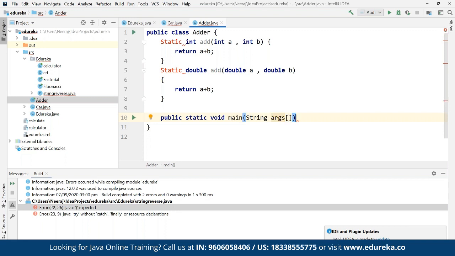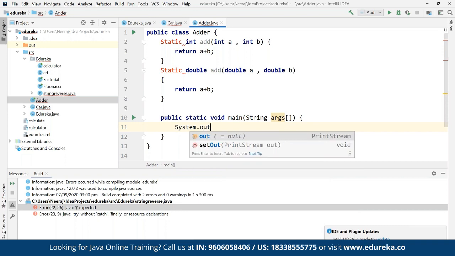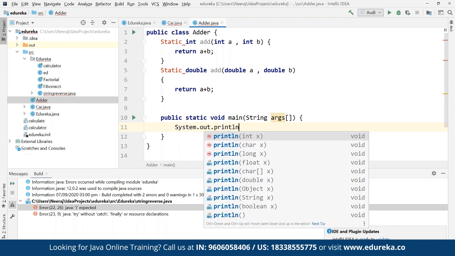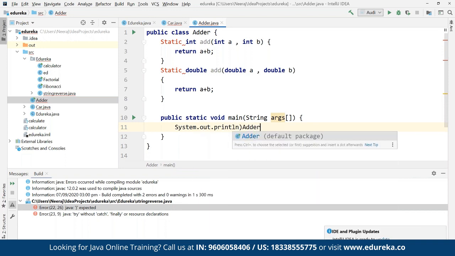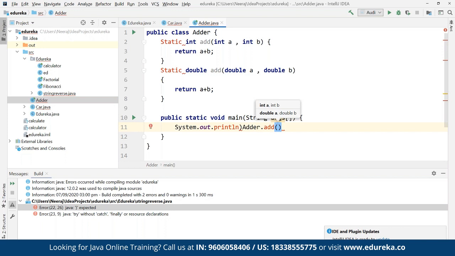Now in here we can print the statement with System.out.println, and from the Adder class we are going to call add. Suppose we want to add 13 and 15. We can pass the parameters here as values for A and B.